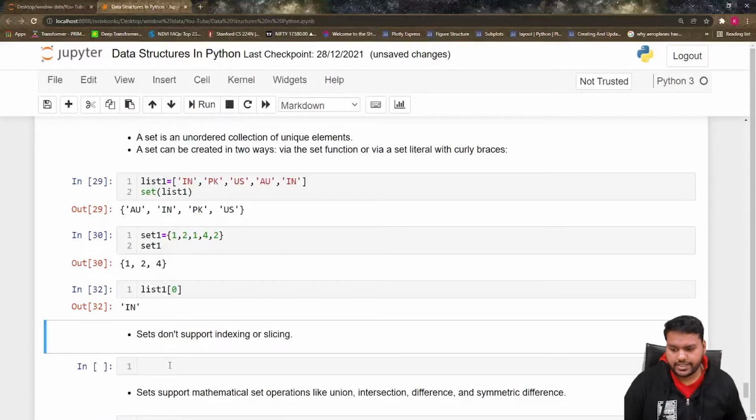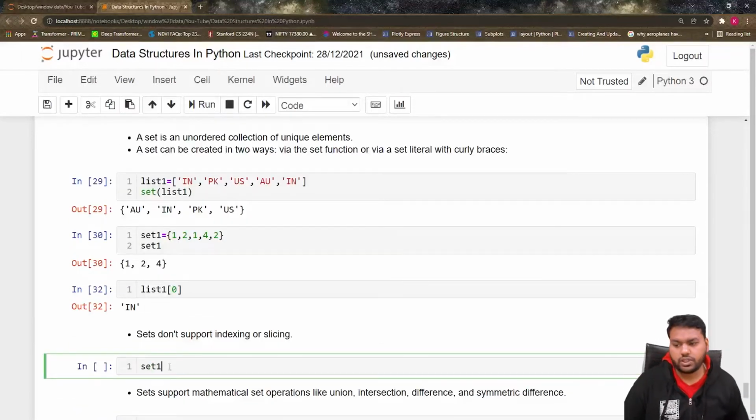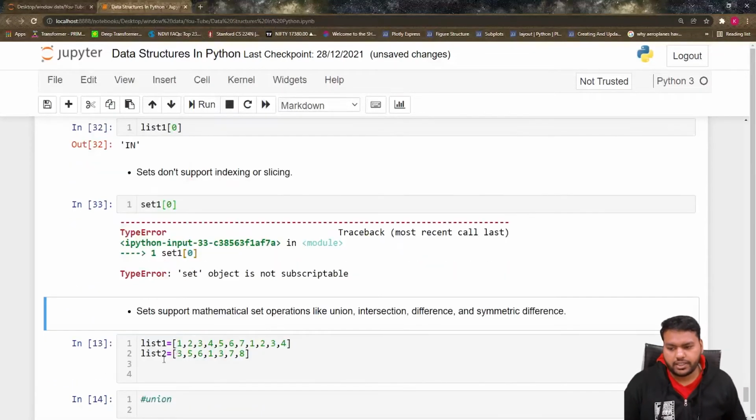But if I give set 1, which we converted from list 1, and put index 0, I get a TypeError that the set object is not subscriptable. So sets don't support indexing or slicing. This is one of the most important points.